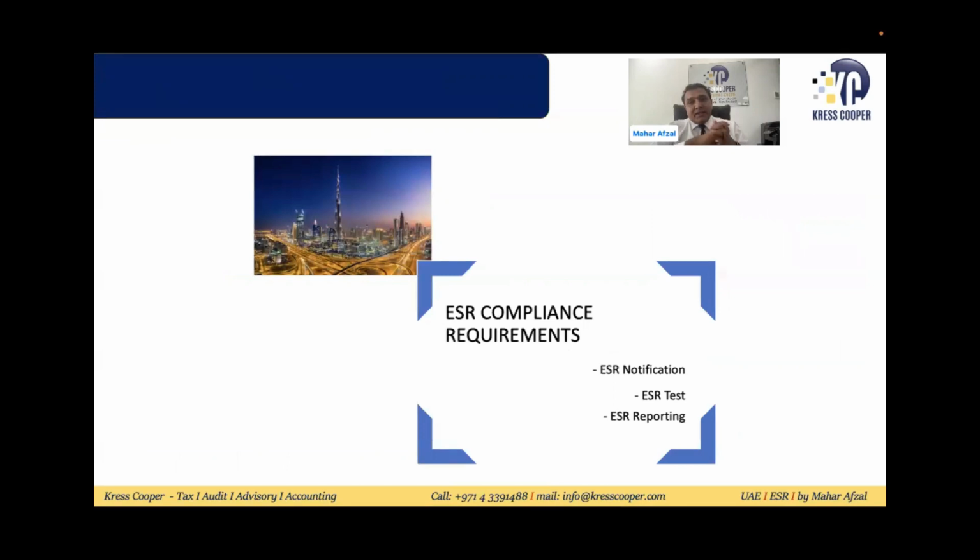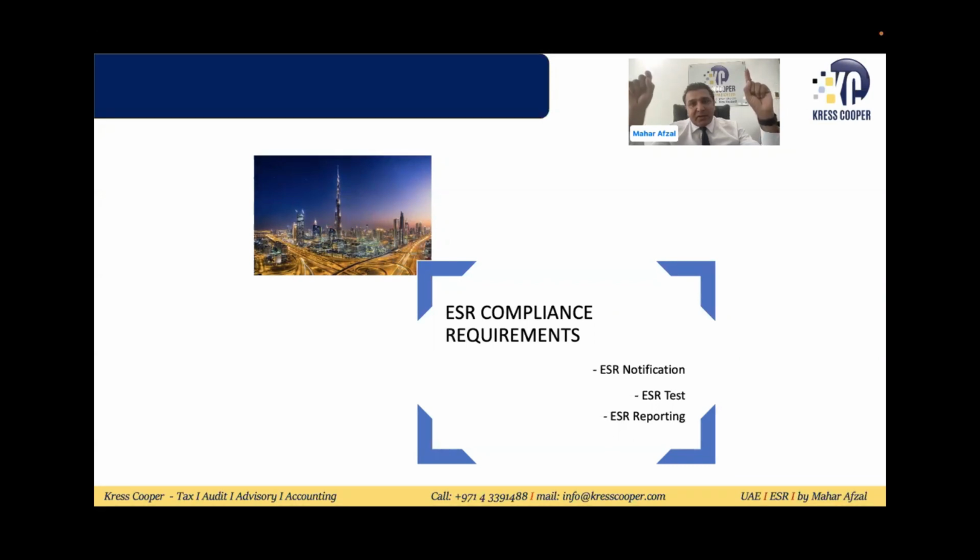So this is the second thing. First stage we have discussed. In the first stage, we have discussed the scope of ESR. In the second stage, we have discussed the relevant activities. In the third stage, now what is the compliance requirement? Compliance requirement, you need to just keep in mind, if the entity is doing relevant activity, now the question arises,